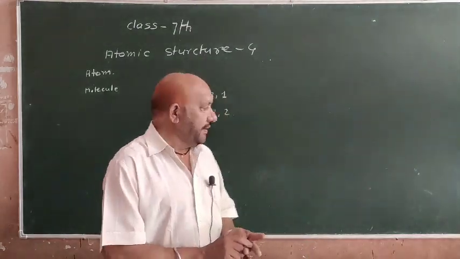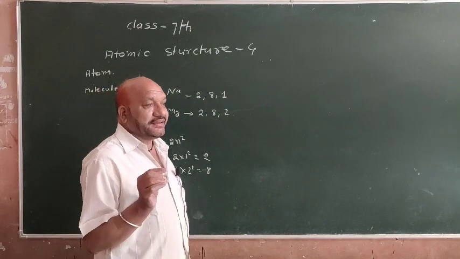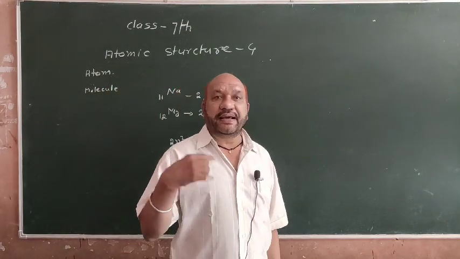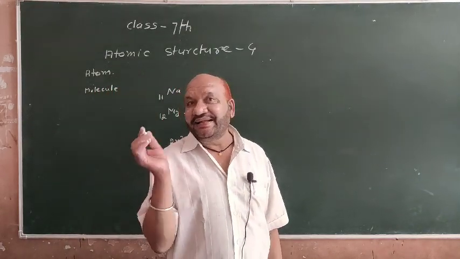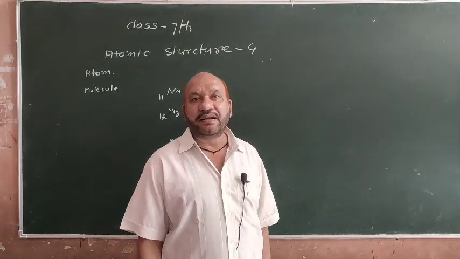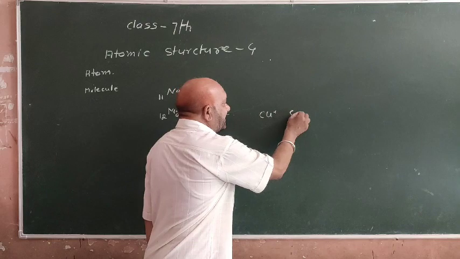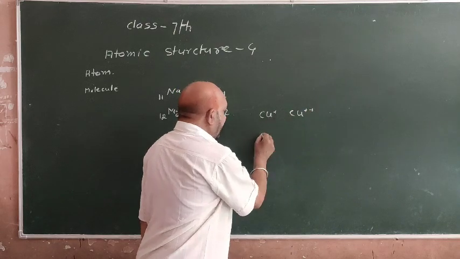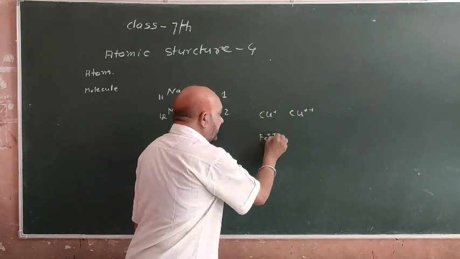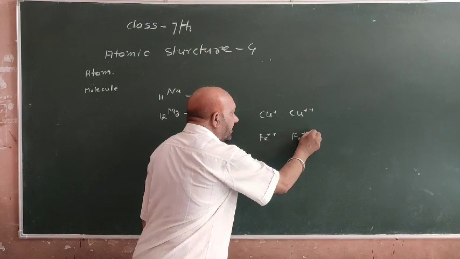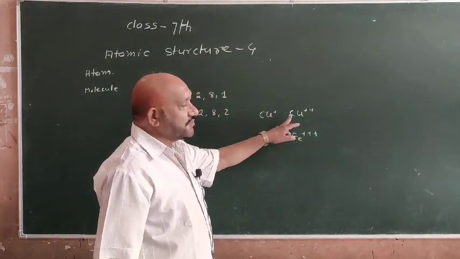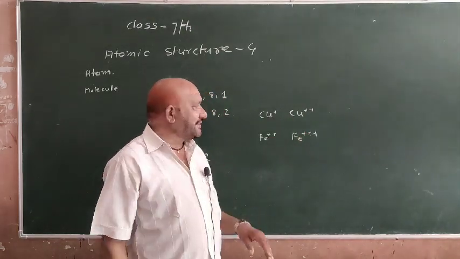Variable valencies. Some elements exhibit 1 and more than 1 valency. That type of valency is called variable valency. For example, Cu+ and Cu++, Fe+2 and Fe+3.